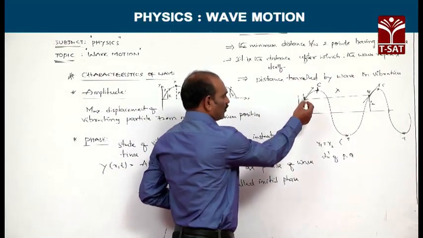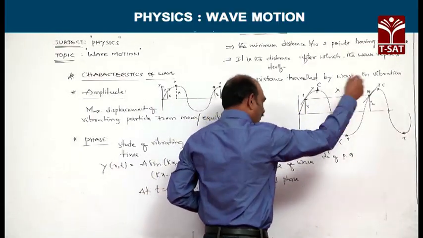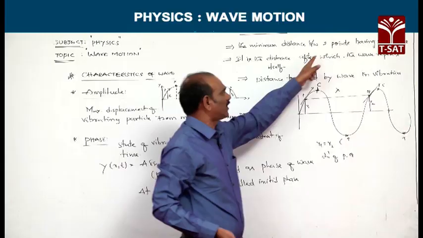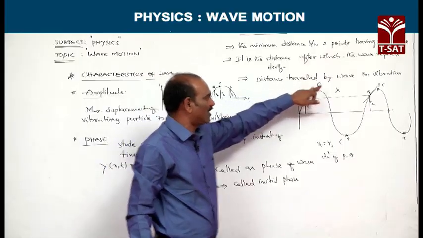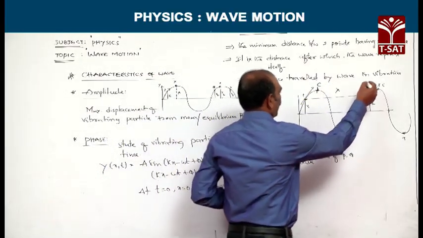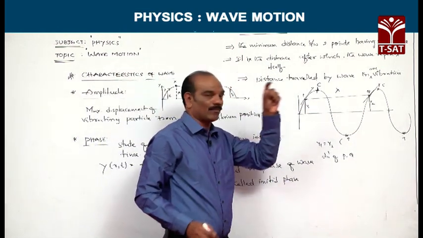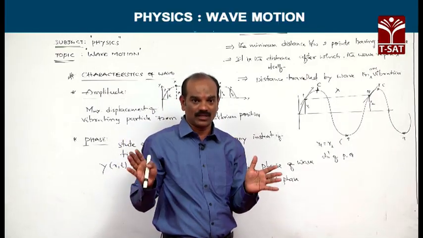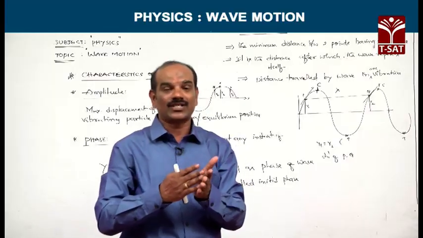That means, suppose the wave starts from here, imagine it completes one wave till Q. So, the second wave is repeating after crossing the point Q. So, we can say the distance after which the wave repeats itself is also called wavelength. And one more is the distance travelled by wave in one vibration, which is also called wavelength. So, finally, the distance between two successive particles which are in same phase is called wavelength. That may be crest to crest, trough to trough, compression to compression, or rarefaction to rarefaction. That is about the concept of wavelength.